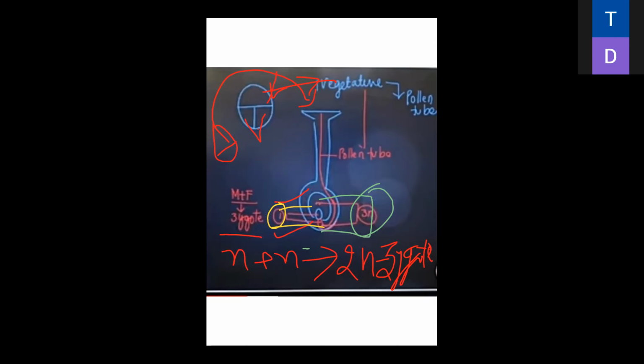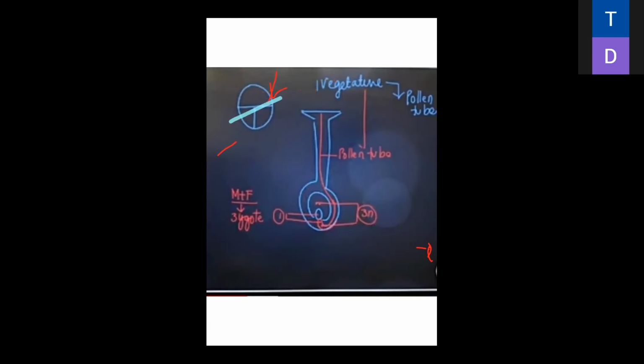Everybody got it? Understood? Moving forward to the angiosperm monocotyledons. See the diagram carefully. Again, I tell you once again. Pollen grains are divided into two parts. When it is discharged on the stigma, it is divided into three parts.